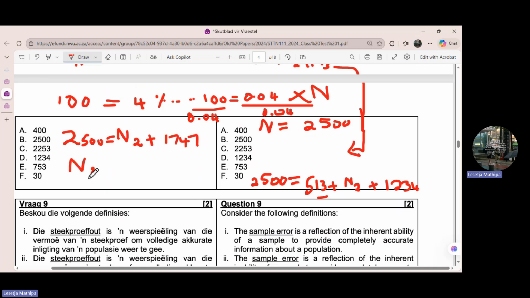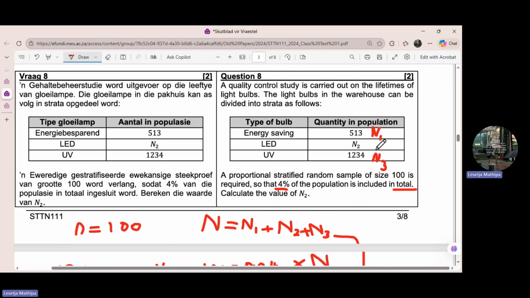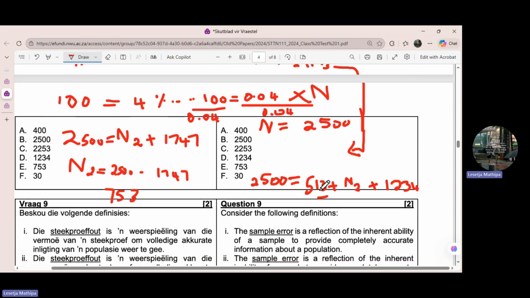Therefore, N2 will be equal to 2,500 minus 1747. That will give us 753. So N2 is equal to 753. It will be option E.